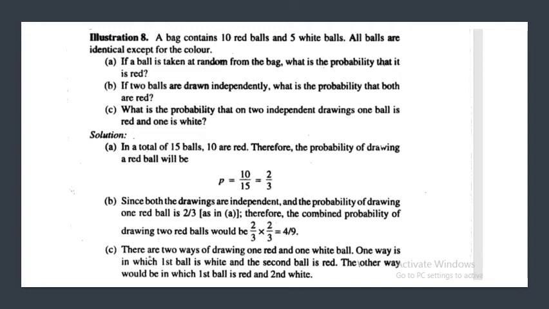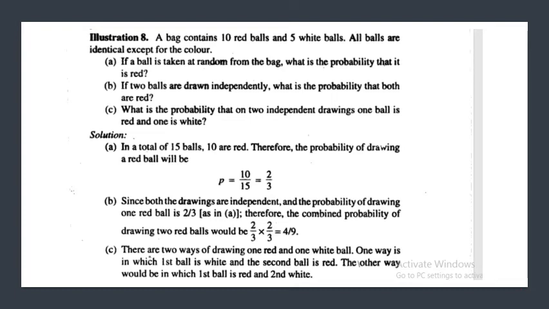To solve this, we have total 15 balls, 10 red and 5 white. So total events is equal to 15, and we have 10 red balls. So in a total of 15 balls, 10 are red, therefore the probability of drawing a red ball will be P is equal to 10 upon 15, which is equal to 2 by 3.